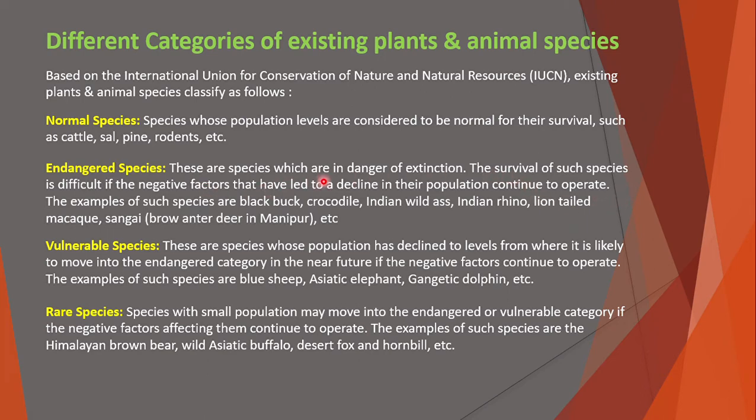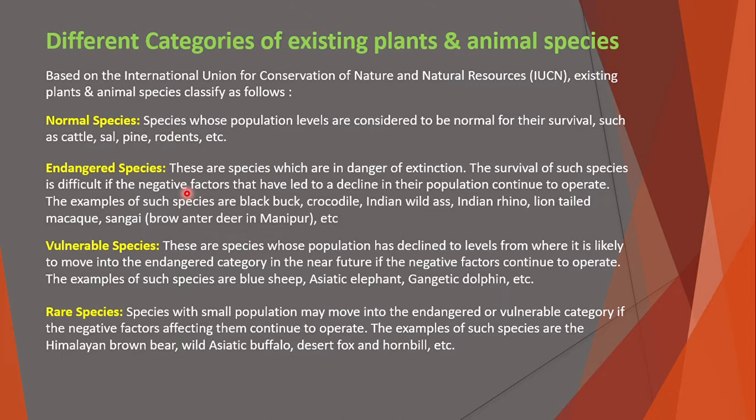Why are these species endangered for extinction? Because their survival is difficult due to negative factors. There are different types of negative factors, like natural calamities, population pressure, deforestation, or poaching.